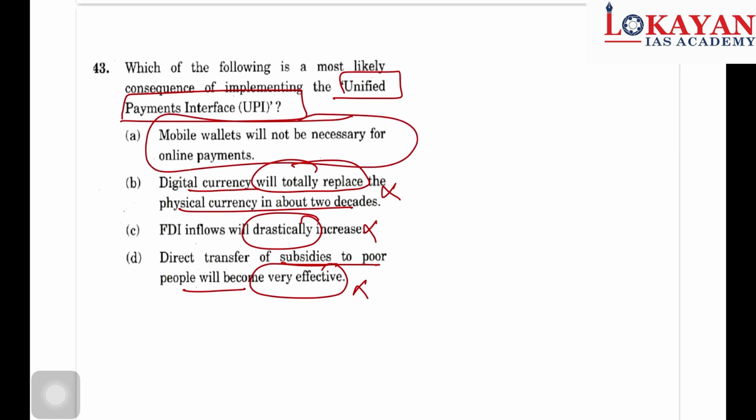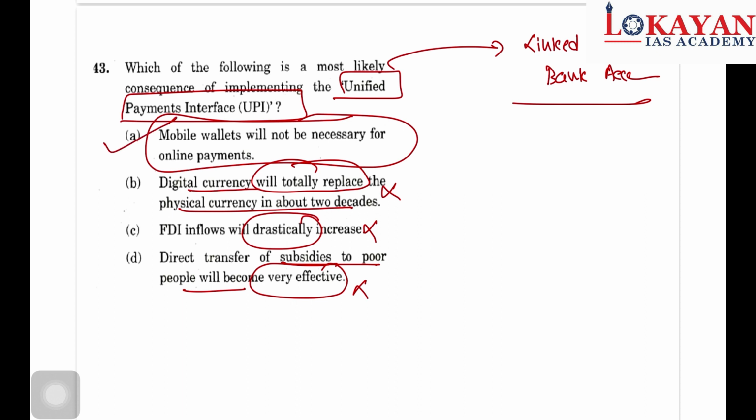Earlier there were various wallets, Paytm wallet, Oxygen wallet, which were necessary to carry out online transactions. But since UPI is linked to a bank account, we don't need wallets. So in this way A is the correct answer.